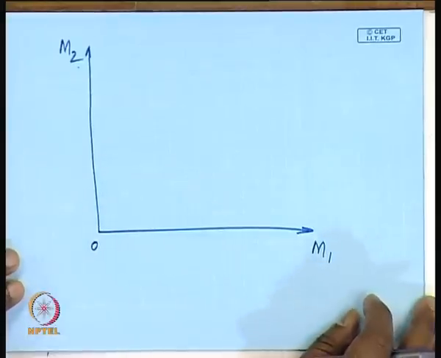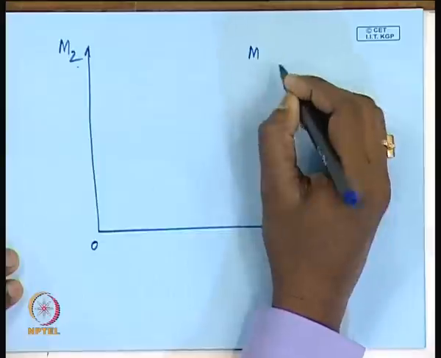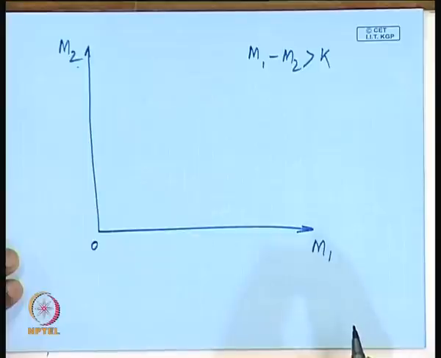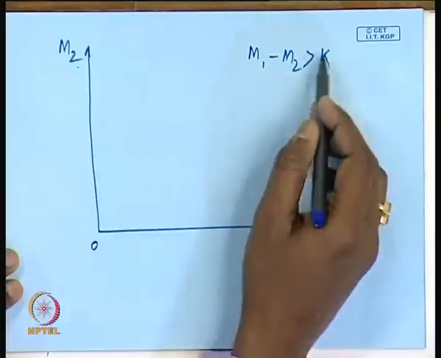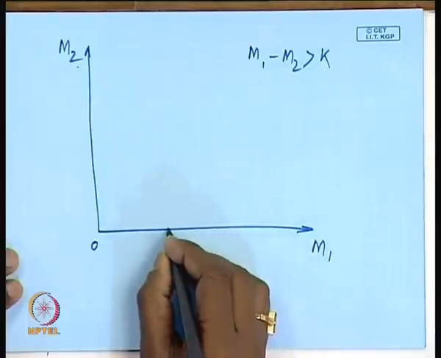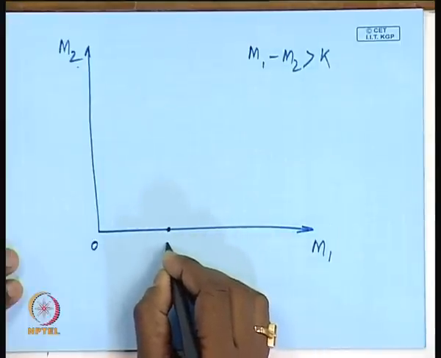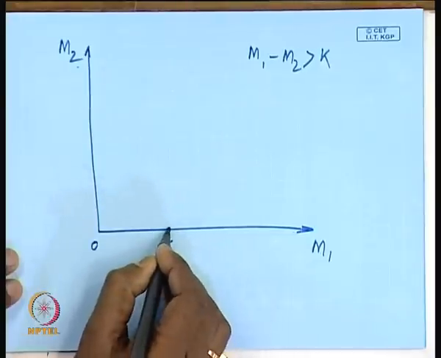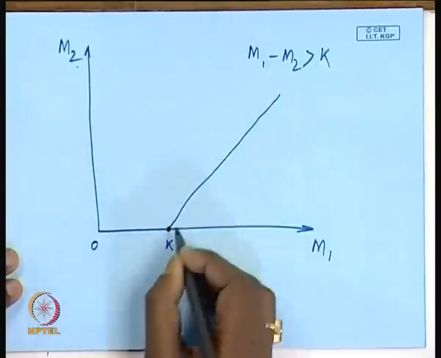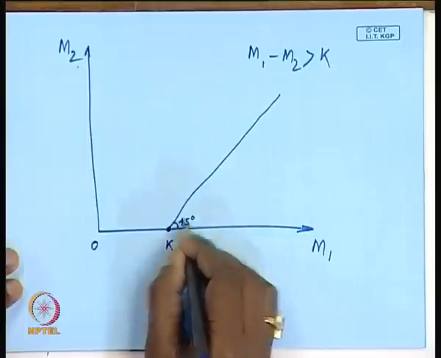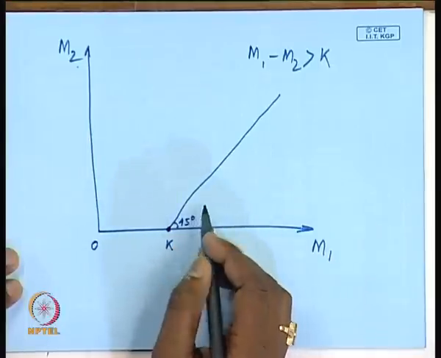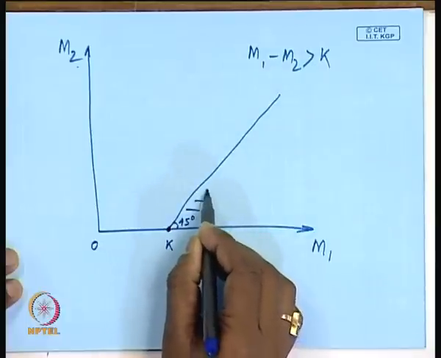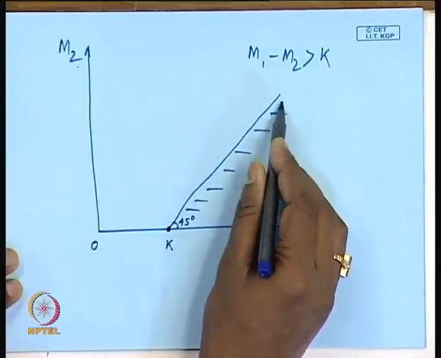Now, what we are talking about is m1 minus m2 greater than k. Which area is referring to this inequality? Suppose that this is your k, that is m1 equals k. If I draw a line passing through this k at an angle of 45 degrees with the m1 axis, then m1 minus m2 greater than k refers to this zone, excluding this line.